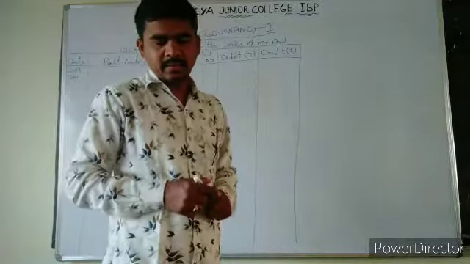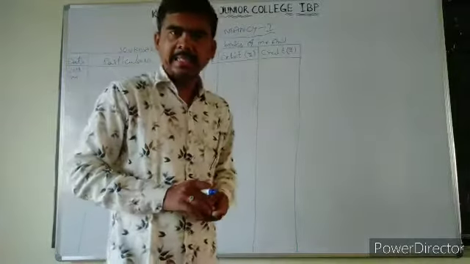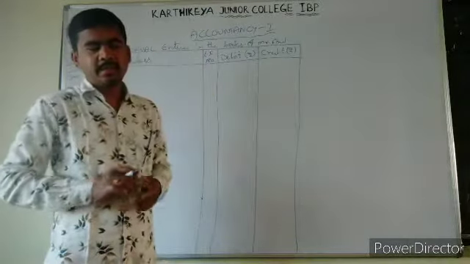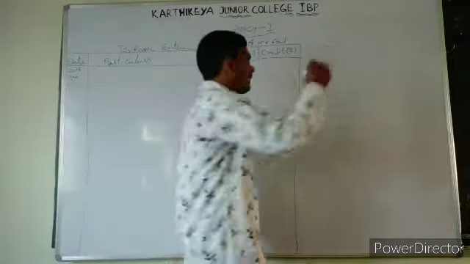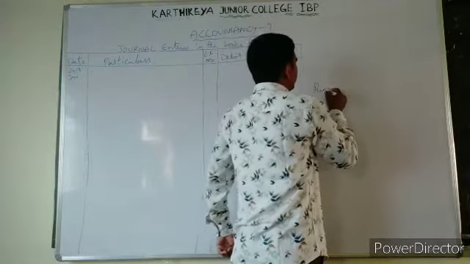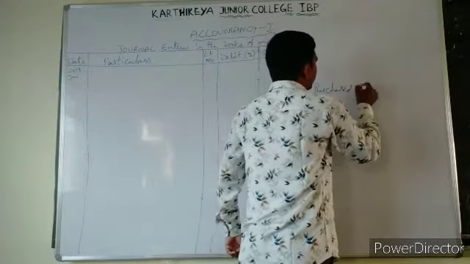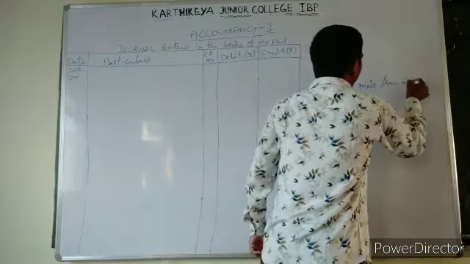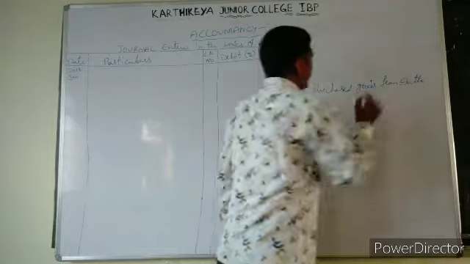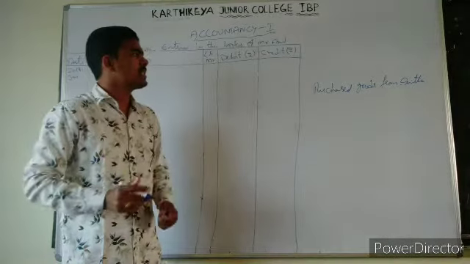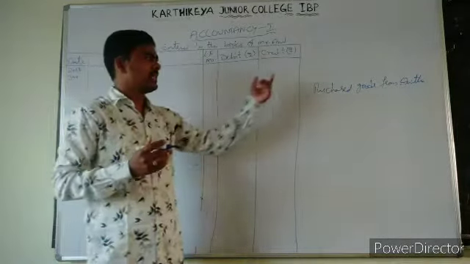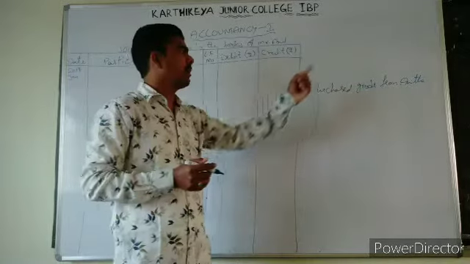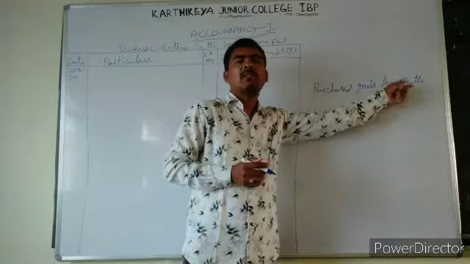Now go with the next one, that is 18th one. Purchased goods from Anita. Okay, we have purchased goods from Anita. Is there any cash? No. Because we have a name.